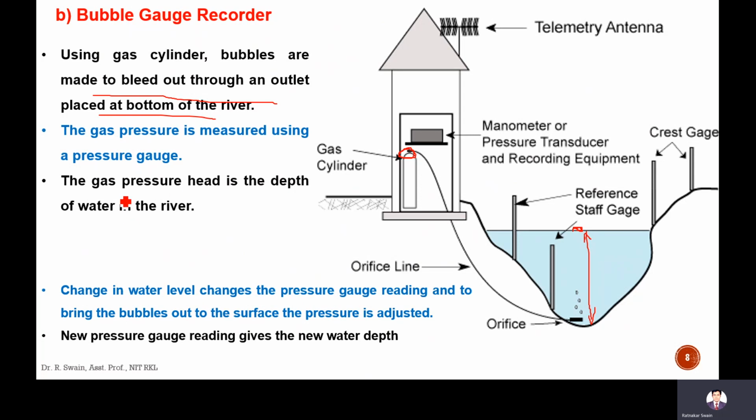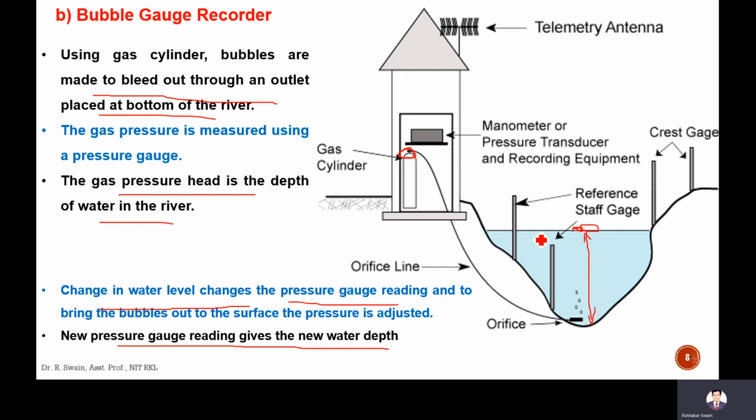So the gas pressure head is the depth of water in the river. If there is a change in water level, there will be a change in the pressure gauge reading. To bring the bubbles out to the surface, the pressure is adjusted. The new pressure gauge reading gives the new water depth.